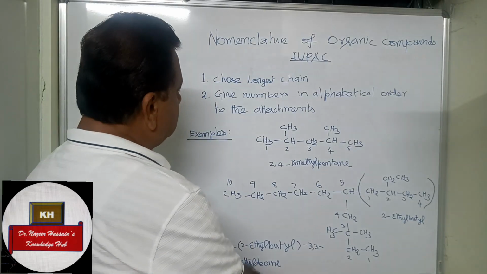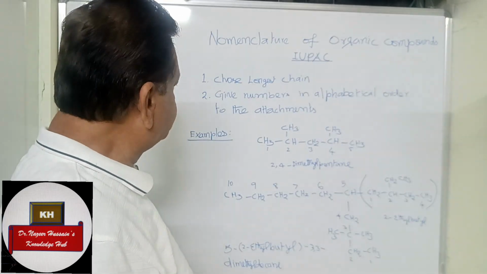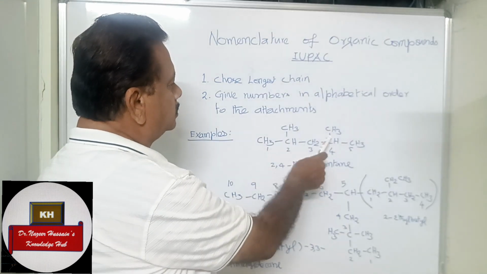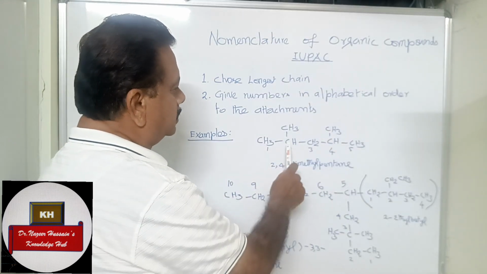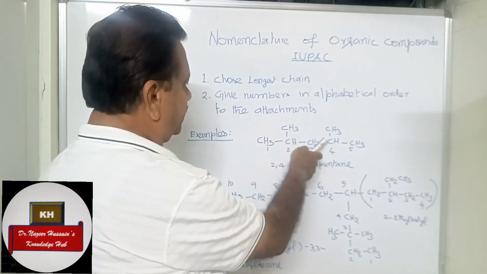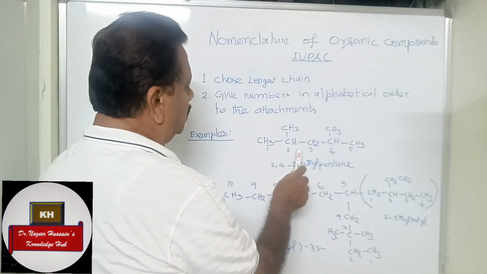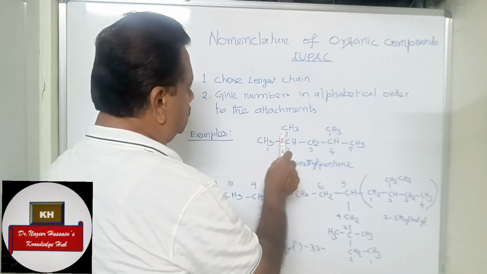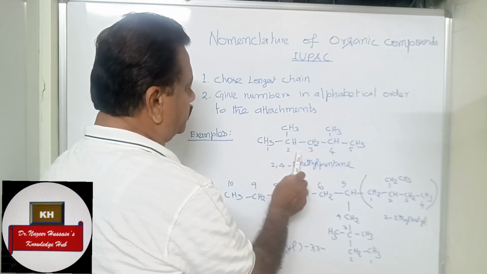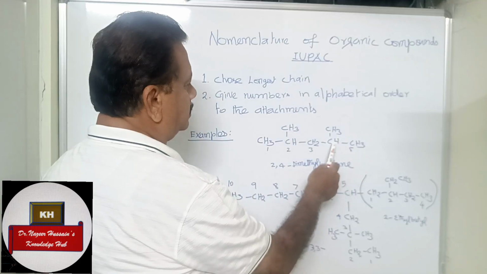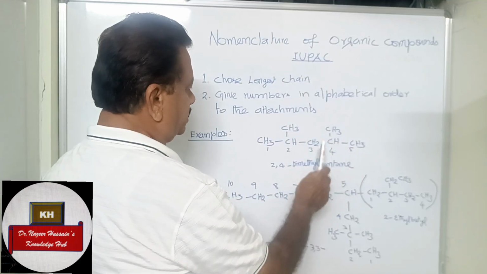Dear students, let us see more examples. See this compound. It has two identical side chains or attachments. If you give the numbering 1, 2, 3, 4, 5, this methyl is in the second position. If you give the numbering in reverse order, there also it is in the second position.